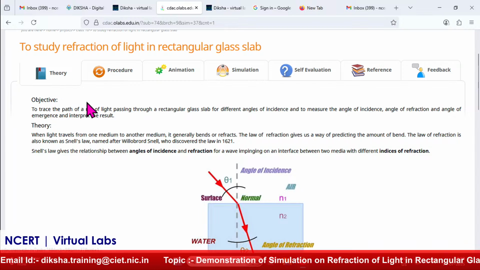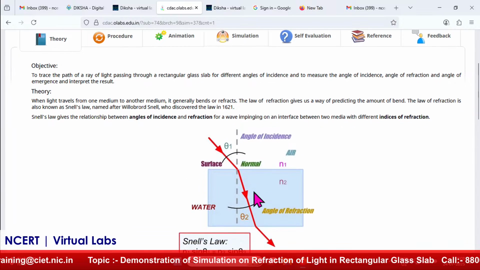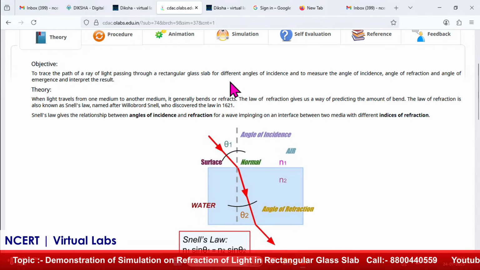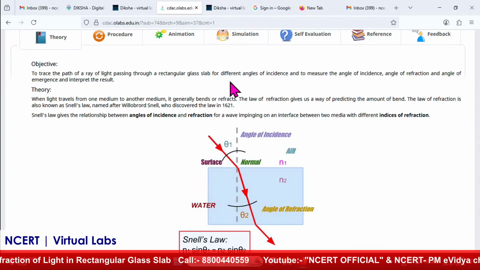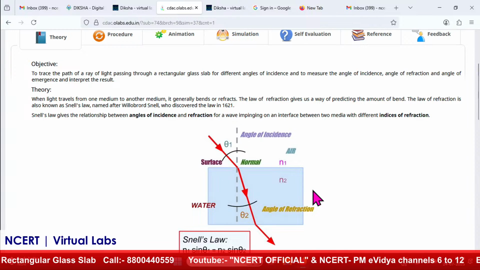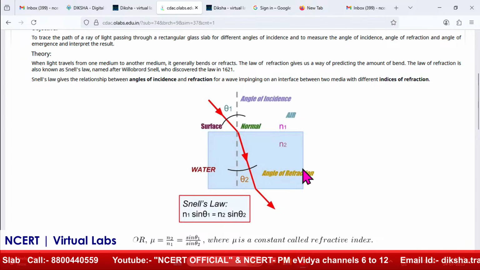The student can go through this theory part, because what we are doing is tracing the path of a ray of light passing through a rectangular glass slab for different angles of incidence and angles of refraction, finding the angle of refraction and seeing how much the light deviates. We are also applying the law of refraction to check whether it holds. What exactly is refraction of light?